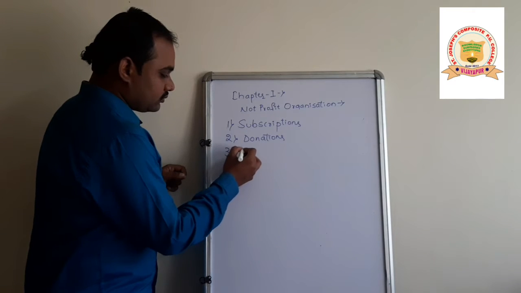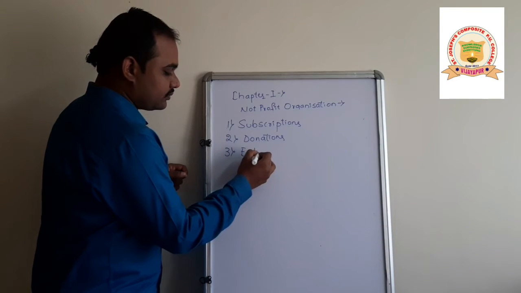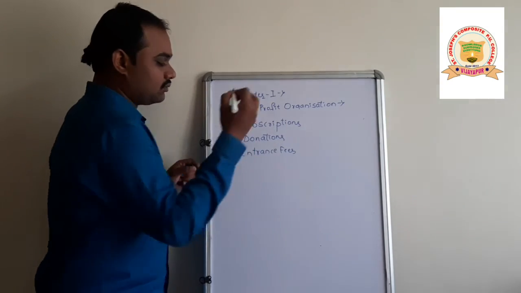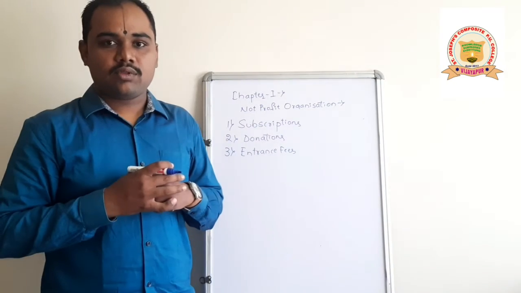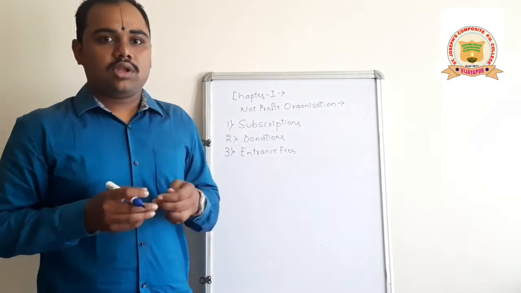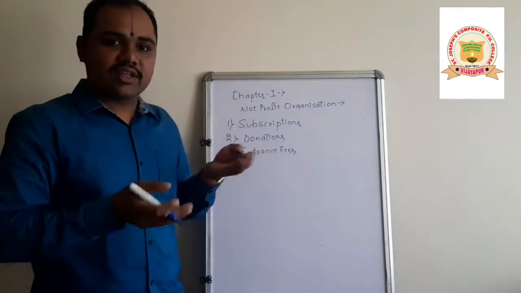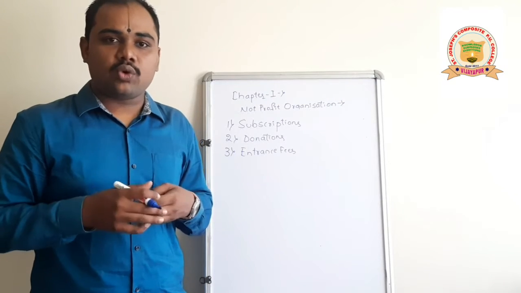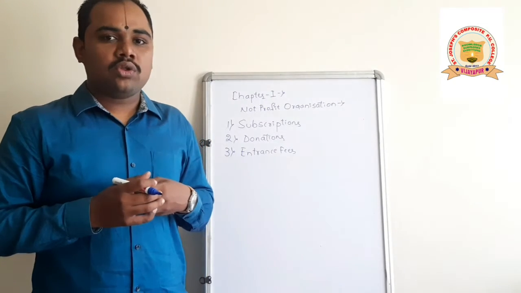Third one, entrance fees. In the same way as we receive the donation, a not-for-profit organization will receive entrance fees also.